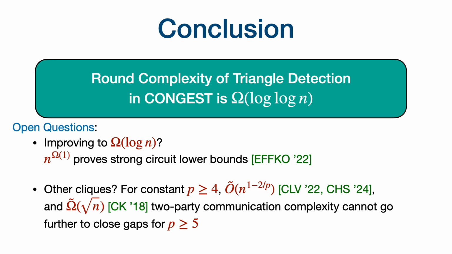For p at least 5, there is a gap between this upper bound and lower bound, and we know that this gap cannot be solved by the current two-party communication techniques either. So it'll be nice to see if our techniques can actually resolve this gap.